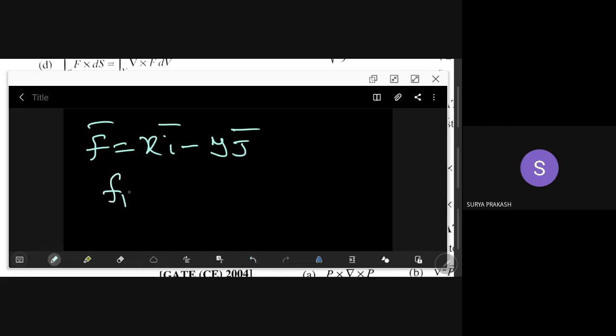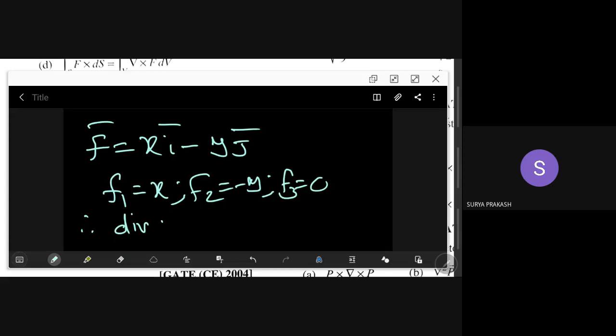So here f1 is x, f2 is minus y, f3 is 0. The coefficient of i bar is x, the coefficient of j bar is minus y, the coefficient of k bar is 0. So now I calculate both the divergence of f bar and the curl of f bar.